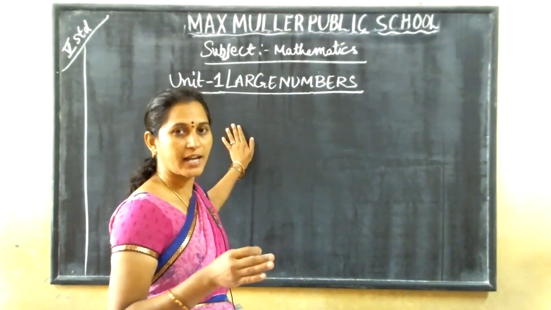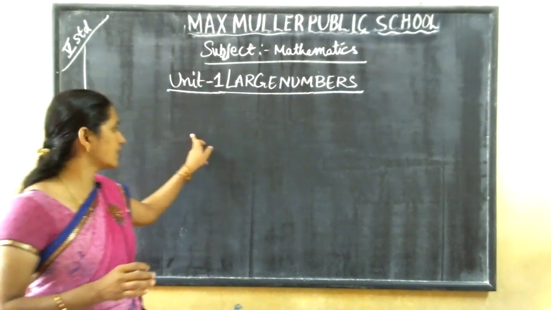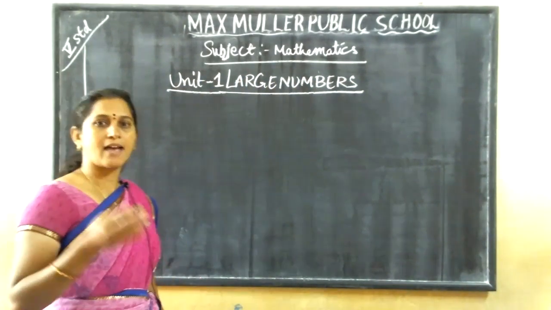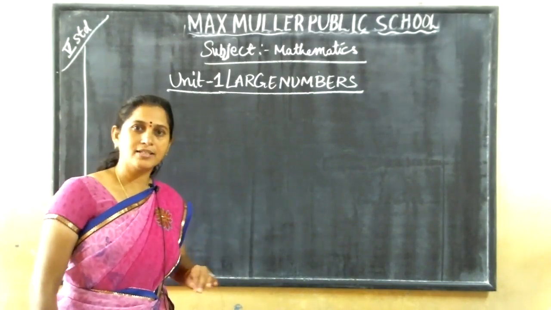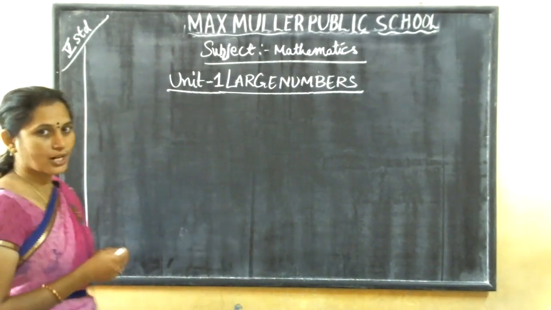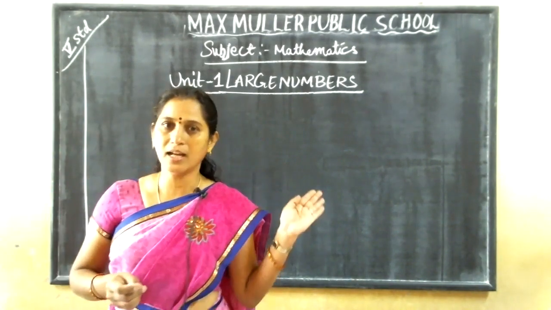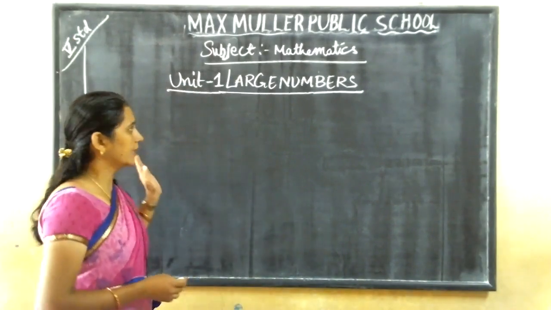Until 4th standard, we have studied up to 4, 5 and 6 digits. But now we are studying 7, 8, 9 digits. As the digits are increasing, the place value also will be increased, as I explained before in the bridge course.